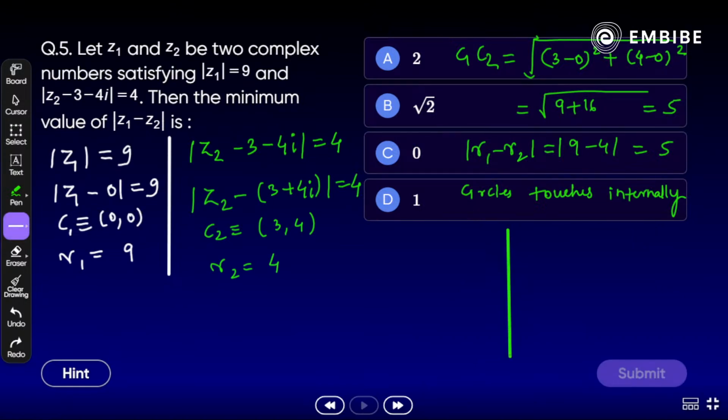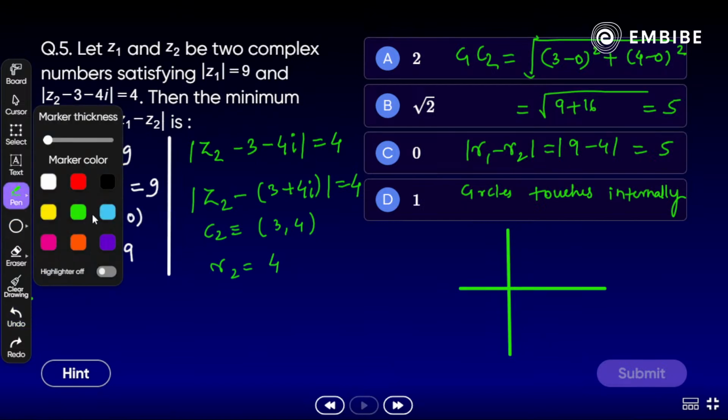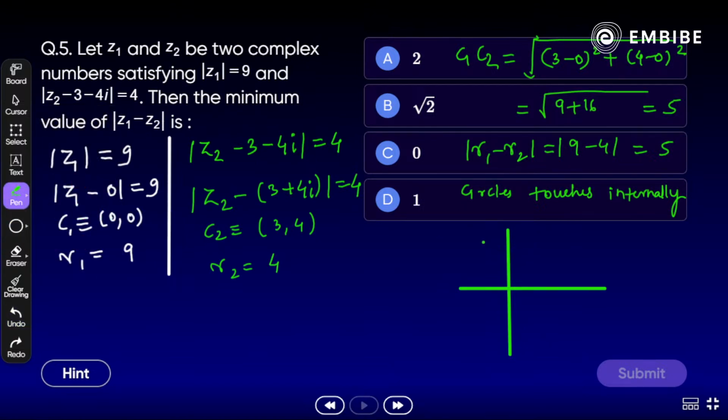If we have to draw the figure, something like that, just give me a second. We'll draw the figure as well. We get one circle with center 0, 0, and then the second one touches internally like that.